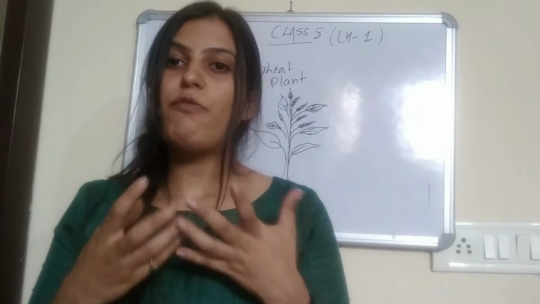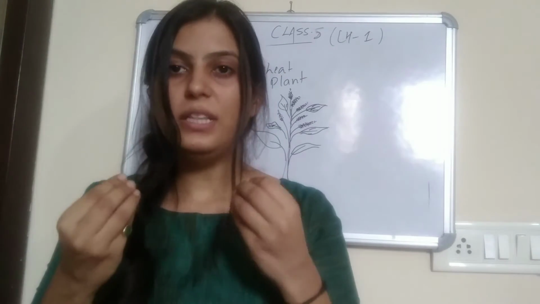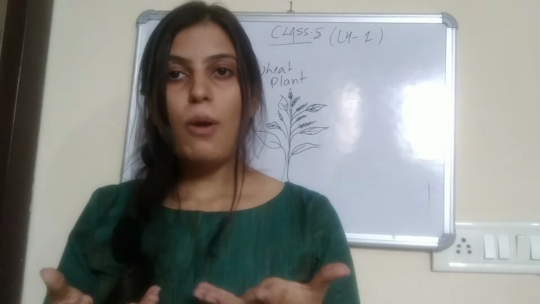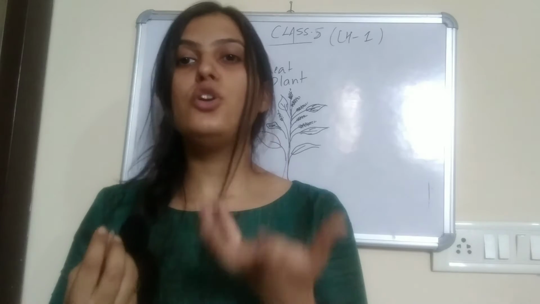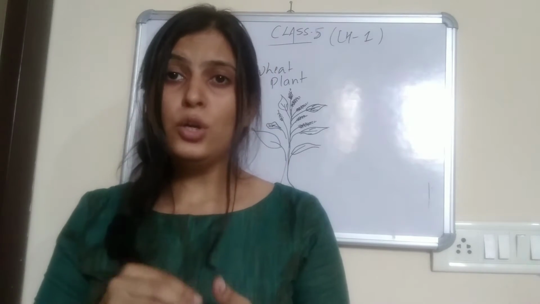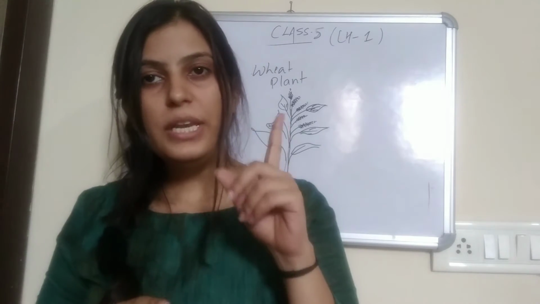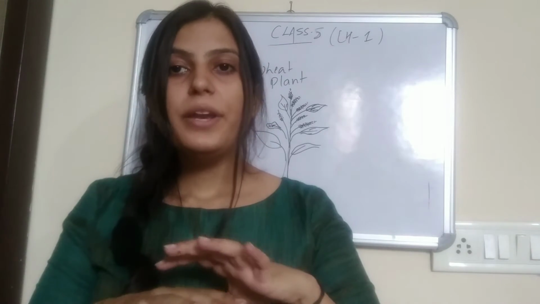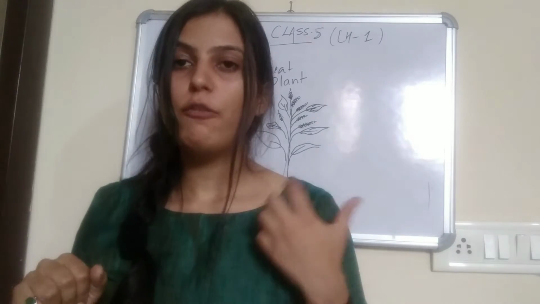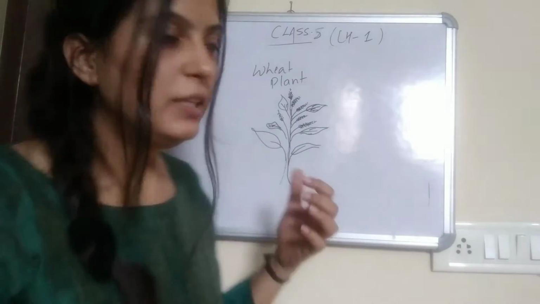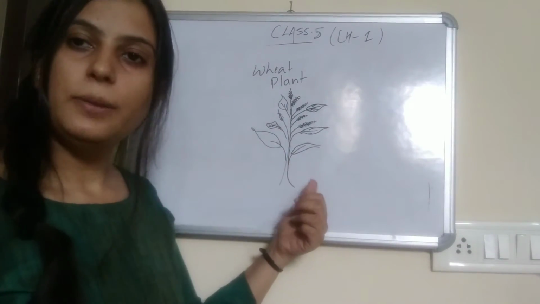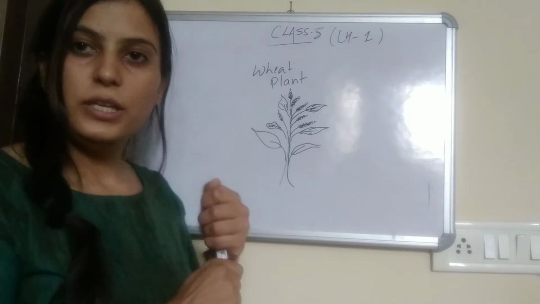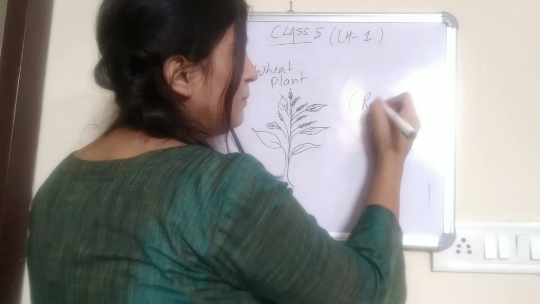See, what does a farmer do basically? They grow the crops, right? And what about crops? What are crops? See, crops are when only one type of plant is grown on a large land. For example, see, this is a wheat plant, right?